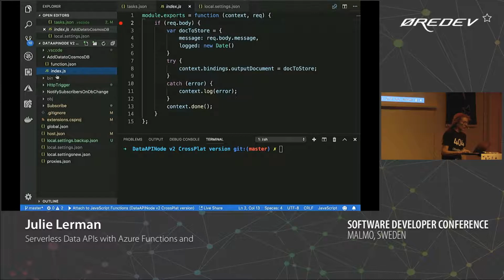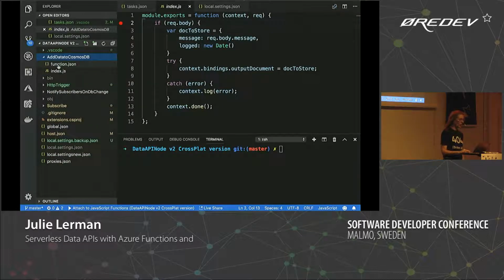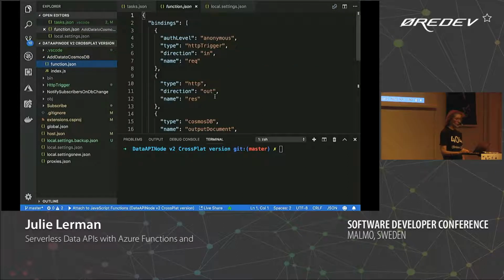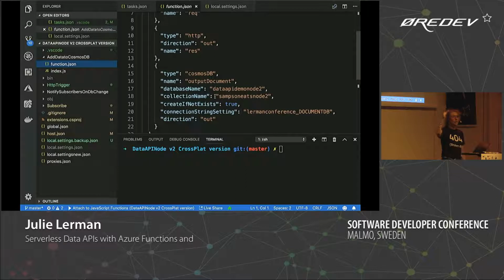So I've got these three in here. Notice, here's my add data to Cosmos DB. All I have in here is a function.json, which looks just like the one I had. As a matter of fact, if I started something on the portal, you can actually download all that code and open it up here. The only thing it won't download is the application settings, all those secrets. Or maybe now it does, I can't remember.